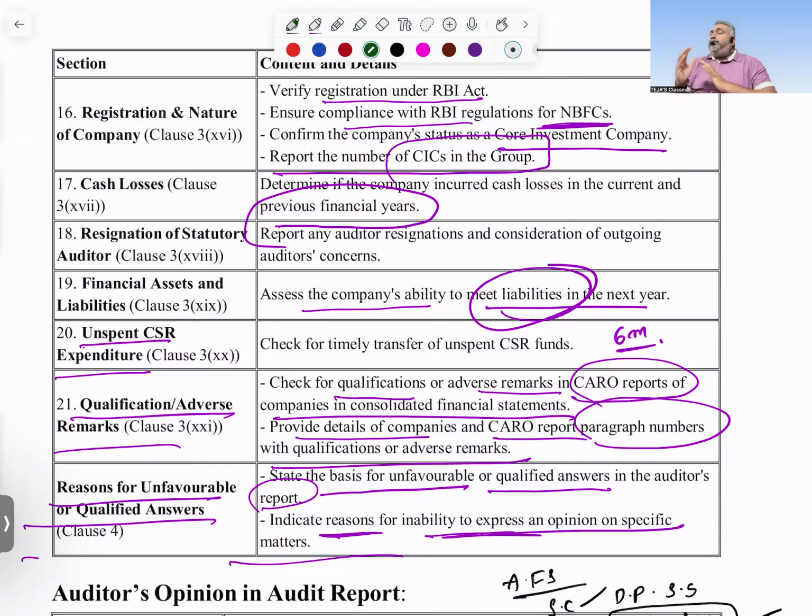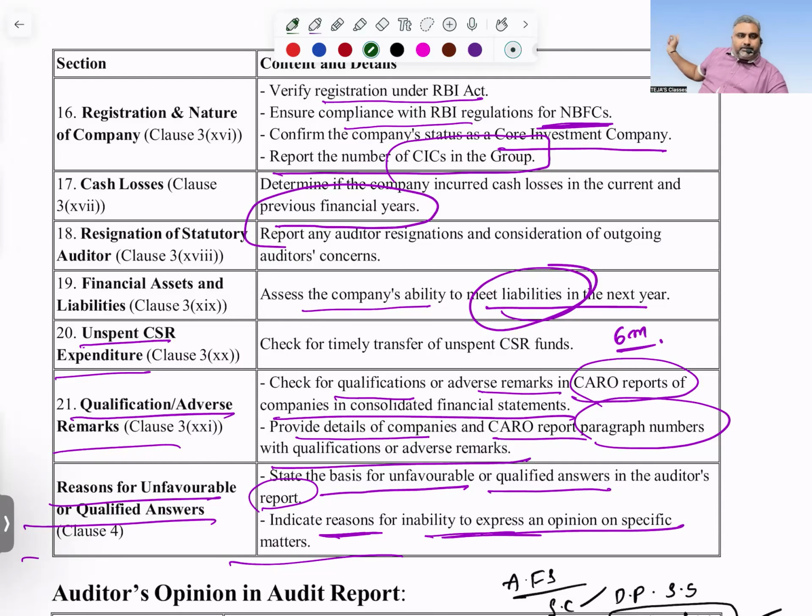Whenever you are going for reporting, compulsorily you need to give the reasons for which opinion you express. Which opinion you want to give, that's your choice only. But at the end of the day, compulsorily you need to give the reasons. Suppose you are giving reporting from the CARO point of view.